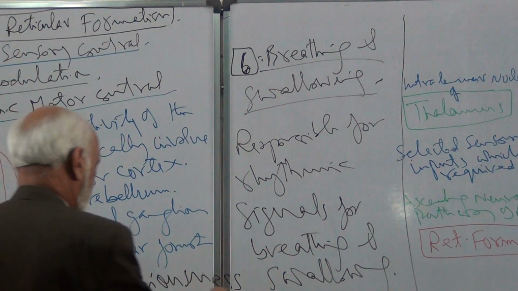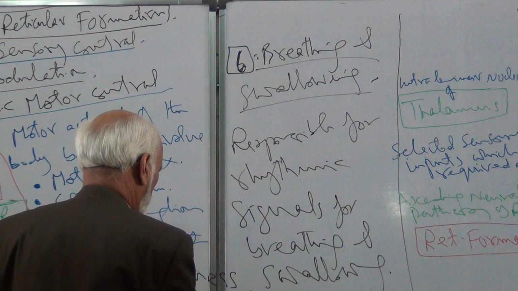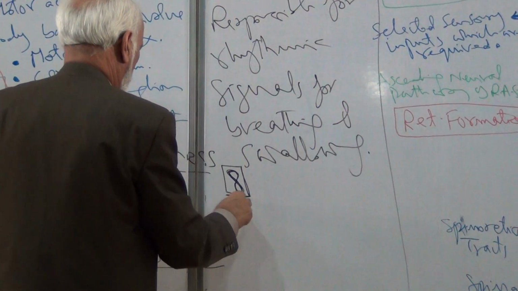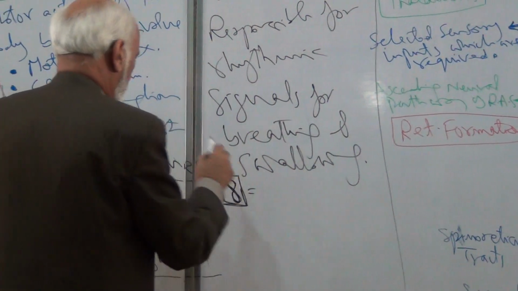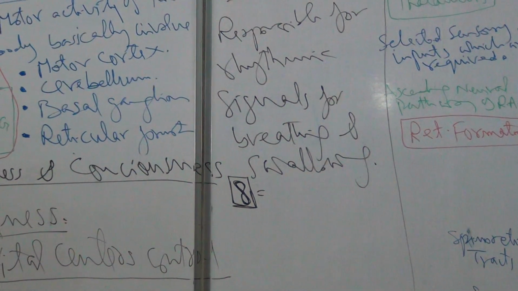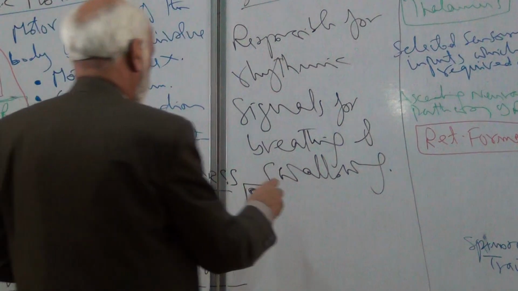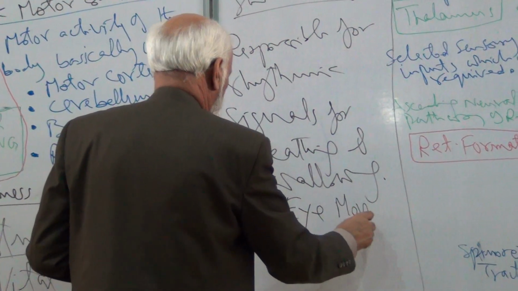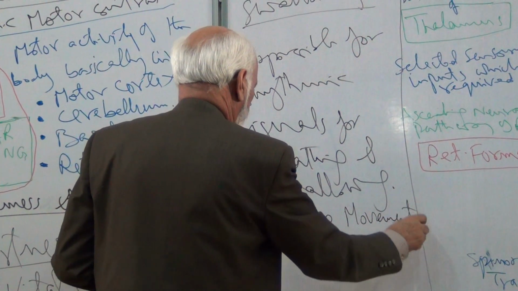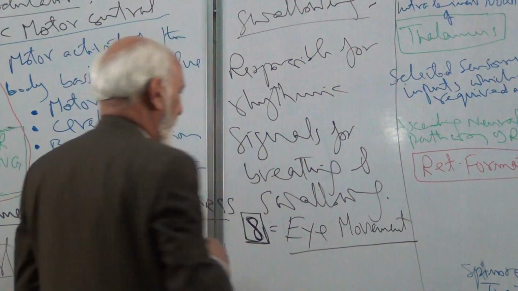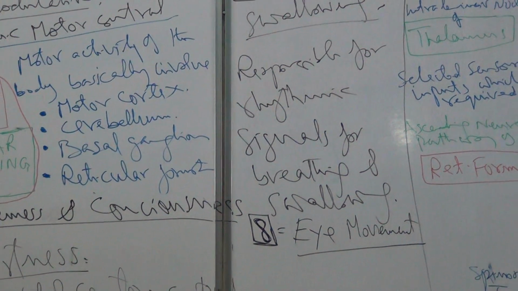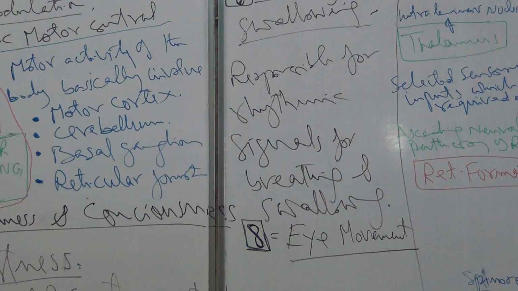Next, number 8, eye movements. The reticular formation of the brainstem has an important role in eye movements. Which part of the reticular formation?